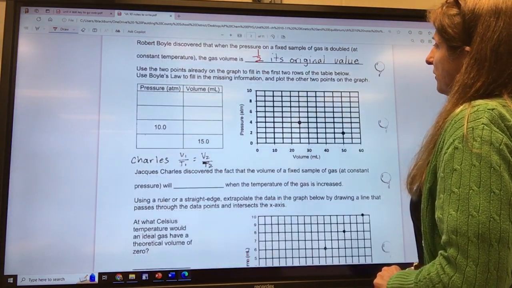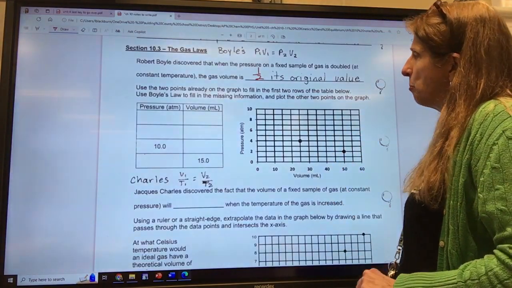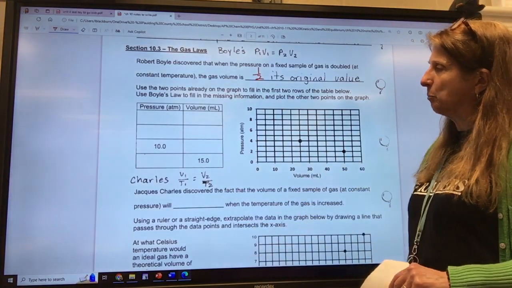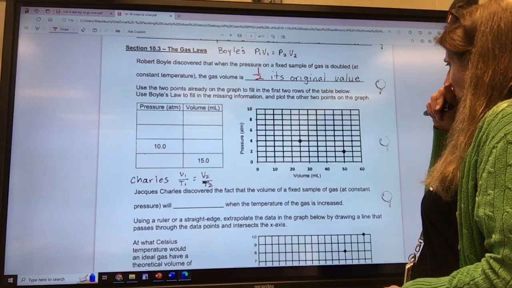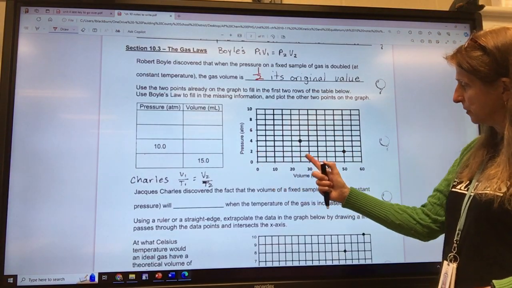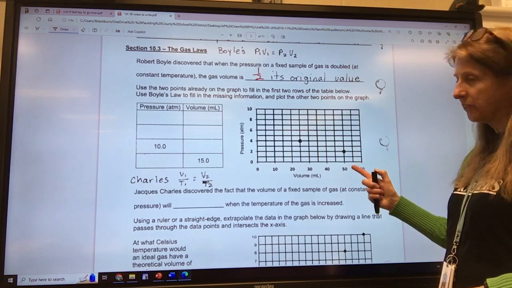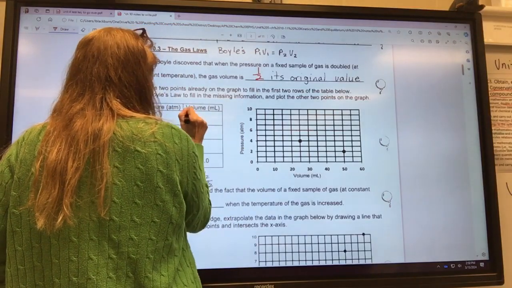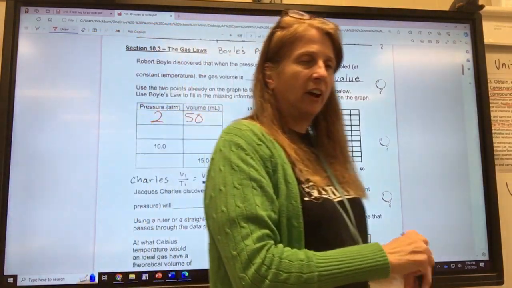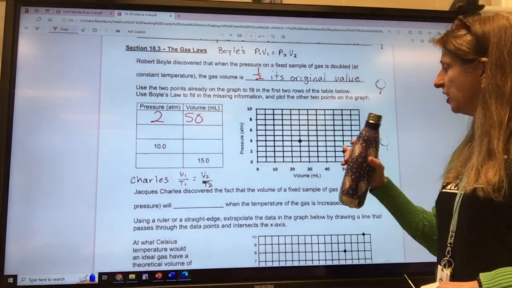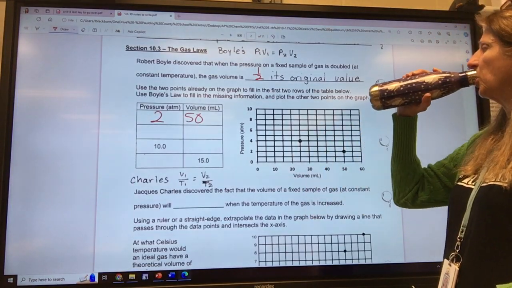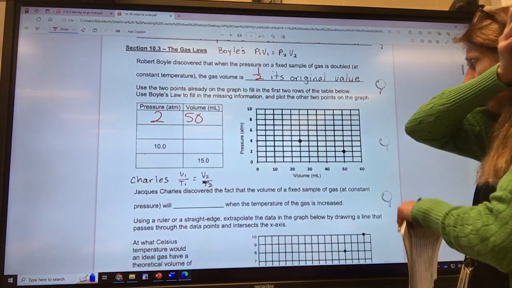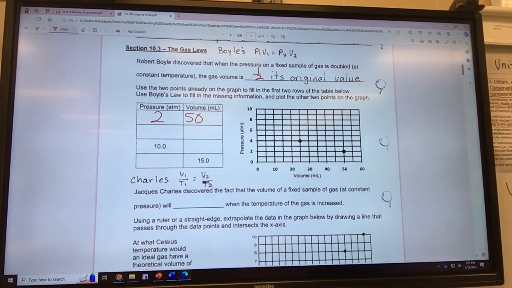Okay, so here we've got a Boyle's Law problem, and we're supposed to first look at our data and our graph and fill out the pressure and volume relationship. We're going to start: if the pressure is 2 atmospheres, according to our graph, what is the volume? If it's 2 atmospheres, our volume is 50 milliliters. Everybody understand how I got that off the graph? Now what about the other dot? My other dot is 4 atmospheres. What's my volume? 25.